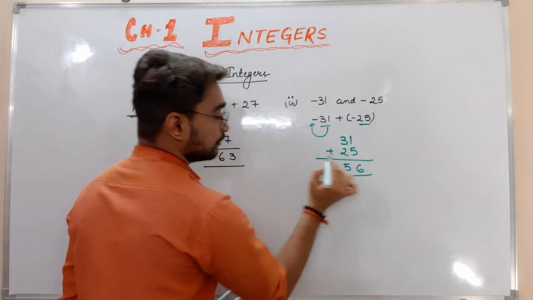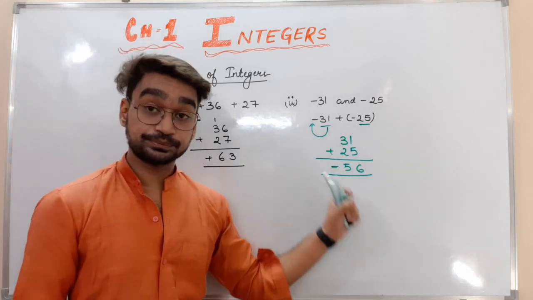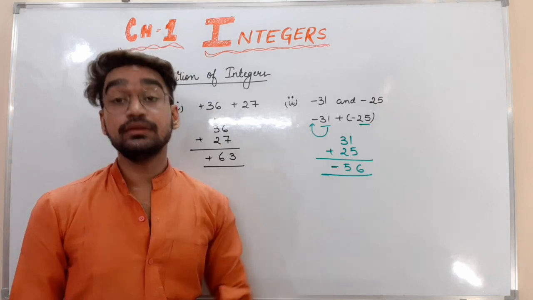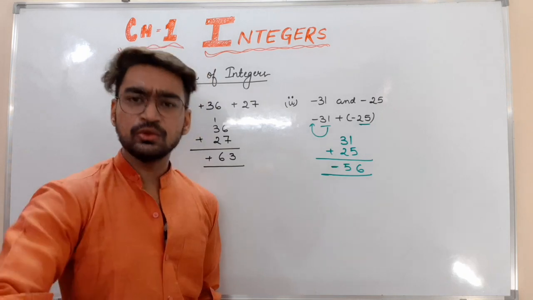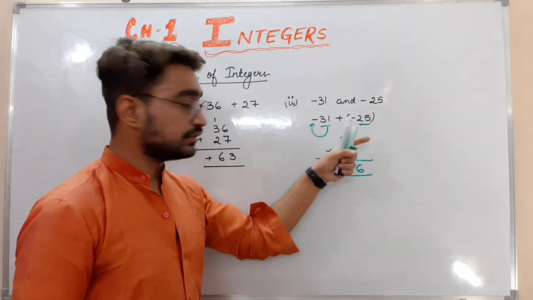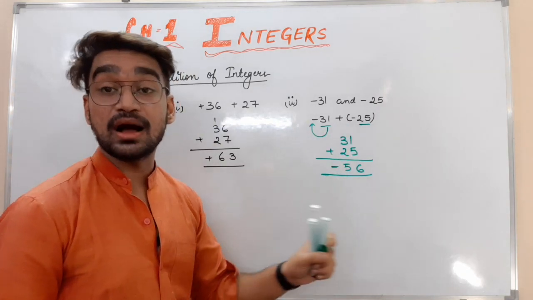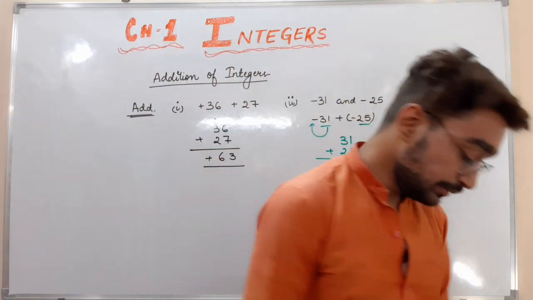Rule number 1 says that irrespective of the symbol, we add the values and put the common symbol. The common symbol will be minus because both are minus. Even though rule number 2 might also seem applicable, we can see directly here that if both are minus, the answer will automatically be in minus.